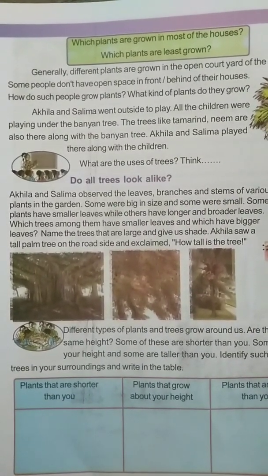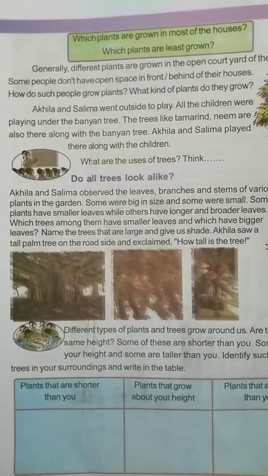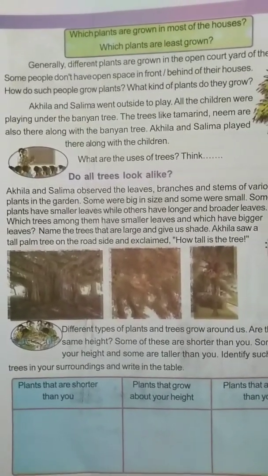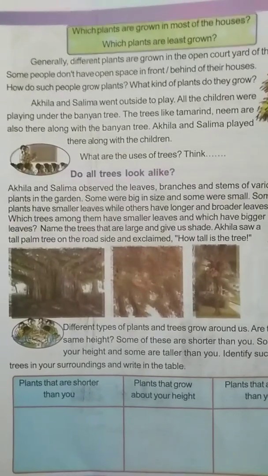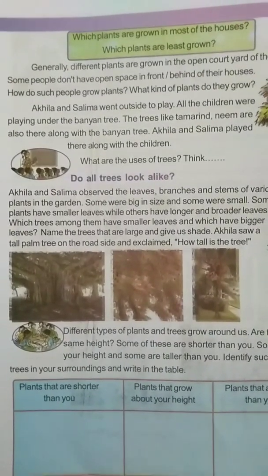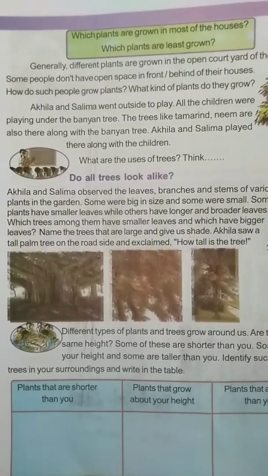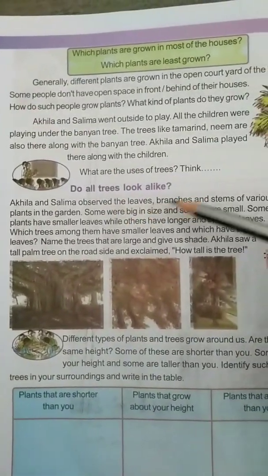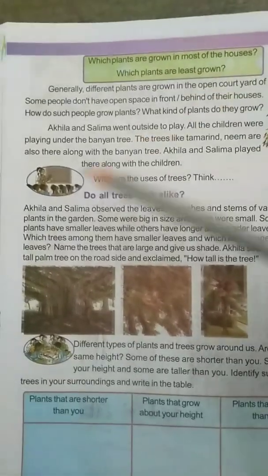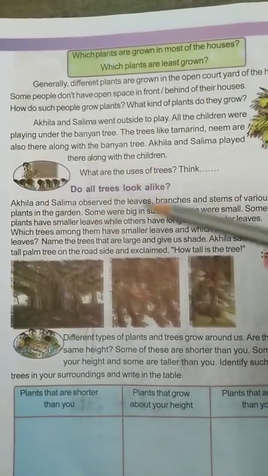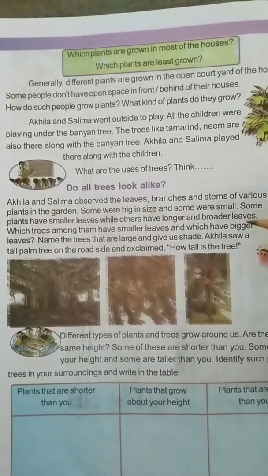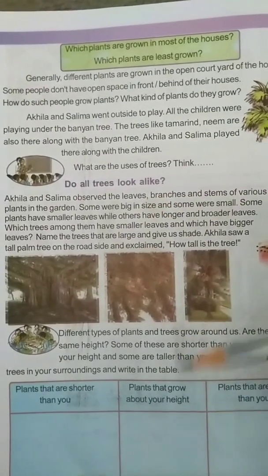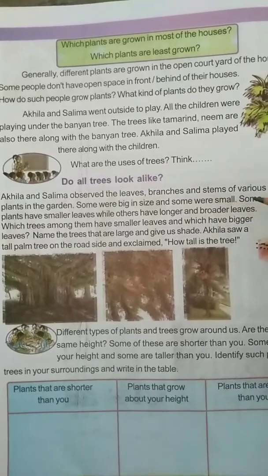Now, do all these trees look alike? Neem tree, tamarind tree, banyan tree, coconut tree, are these all looking the same? No. See, Akhila and Salima observed the leaves, branches and stems of various plants in the garden. Some were big in size and some were very small. Some plants have smaller leaves while others have longer and broader leaves.